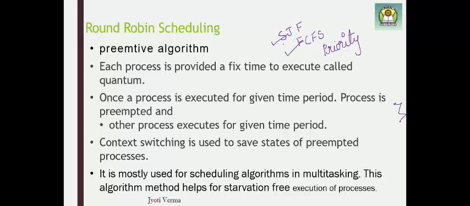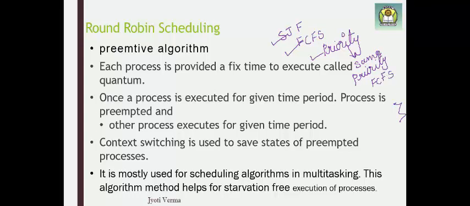In SJF, what happens? The process which has the minimum burst time is allocated the CPU first. In priority scheduling, what happens? The process which has the highest priority is allocated the CPU. And if two processes have the same priority, then which algorithm is implemented?